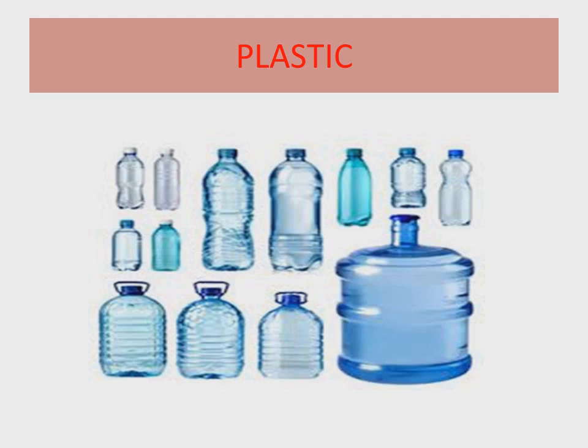On your screen there is a picture of different types of water bottles, and these bottles are made up of plastic. P-L-A-S-T-I-C, plastic. Plastic is a type of material, and you have other things made up of plastic like your lunch box, your pencil box, your pen, and some small kids' table and chair are also made up of plastic. Plastic is a type of material.